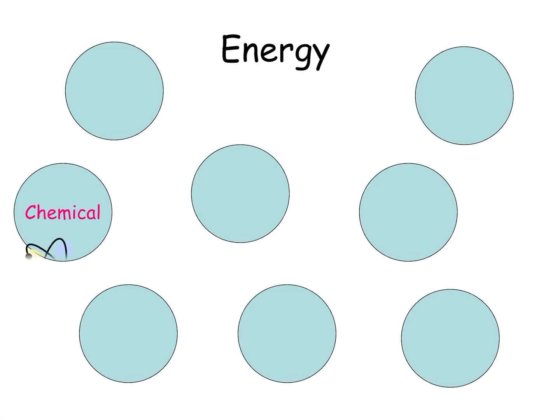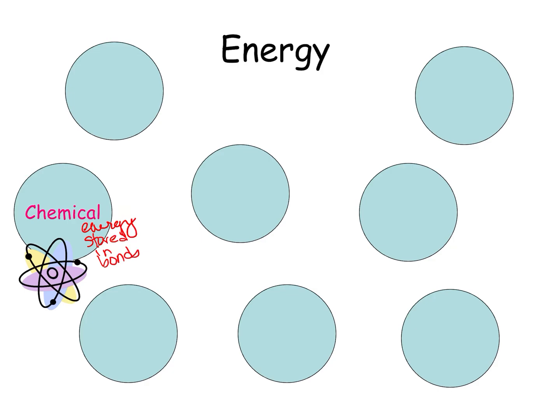The first is chemical energy. And chemical energy might not be something you're familiar with, so you might want to add this additionally. Chemical energy is energy stored in chemical bonds. Okay? Chemical energy is stored within the bonds.